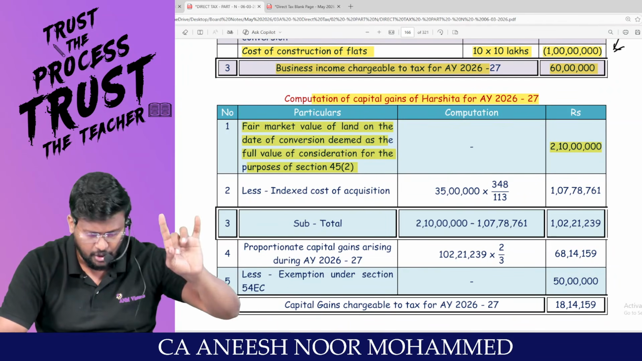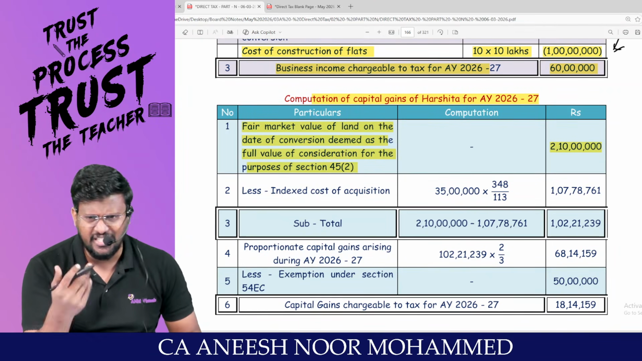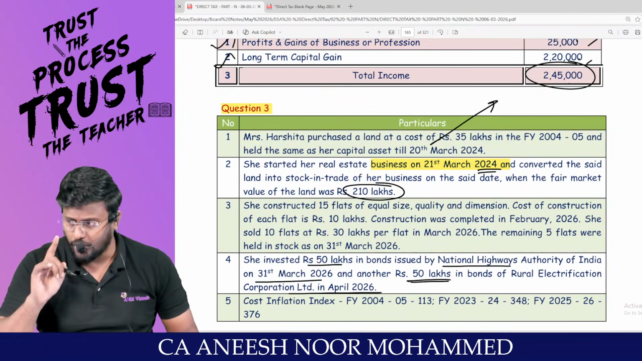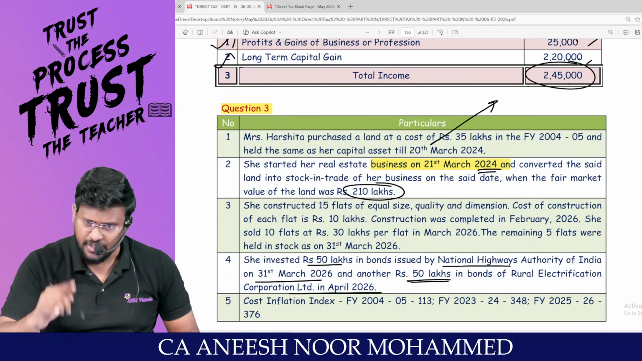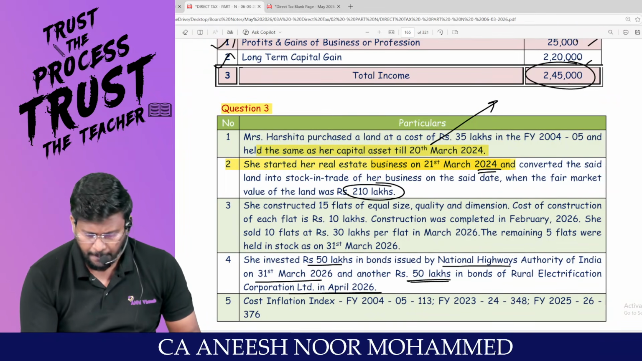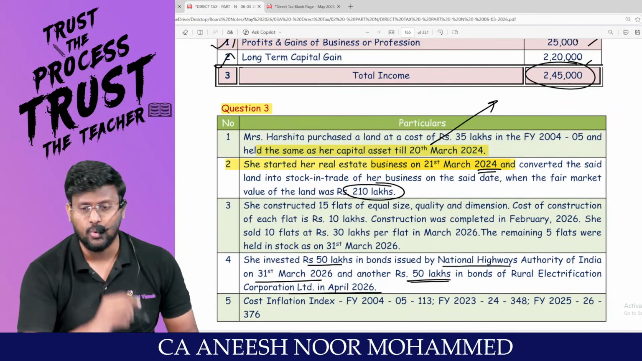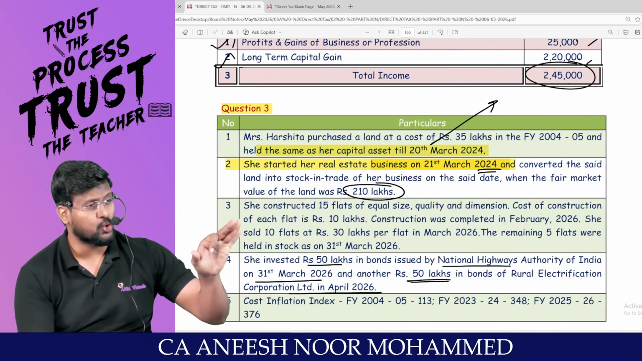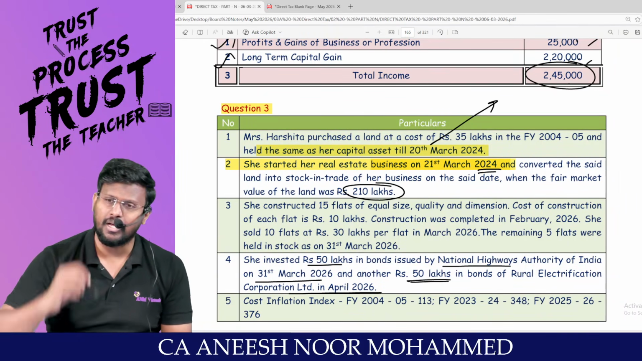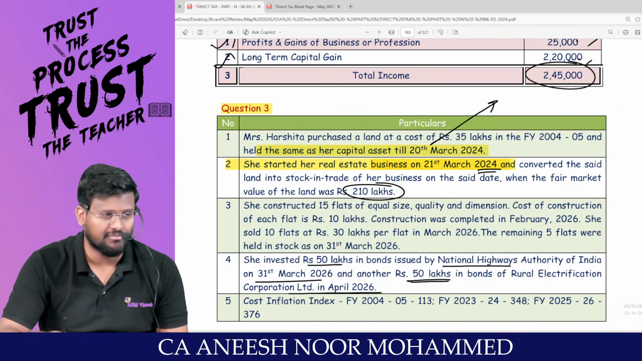Remaining 5 have not been sold. Let it be there. My dear lovable students, let's see expense for transfer. Nothing is there. The date of conversion is the date of transfer. Am I right? Date of transfer is date of conversion. When did they convert, sir? 21st March 2024. After March only April, May, June, July will be coming. So the conversion happened before the amendment. Am I right? Before the amendment, what is there? Benefit of indexation is there.